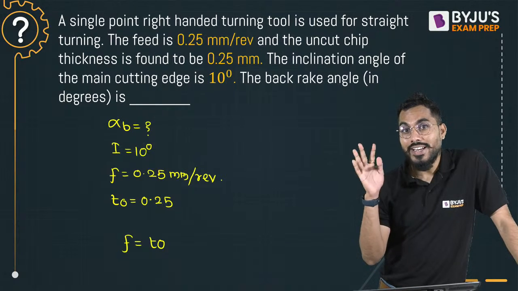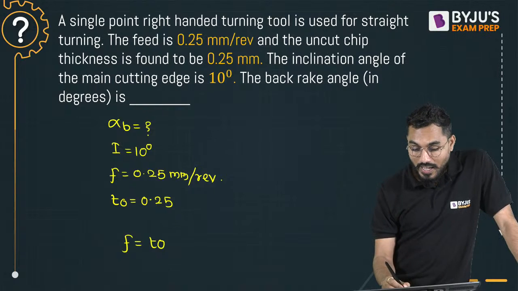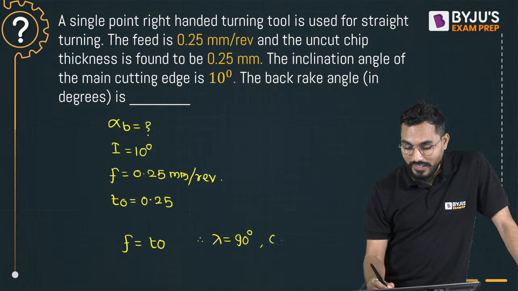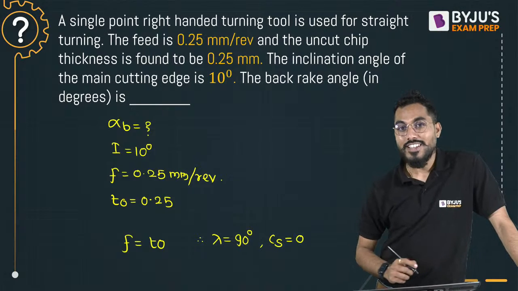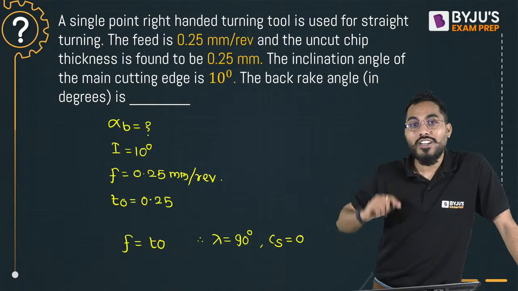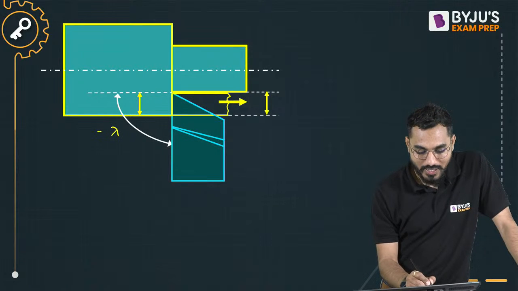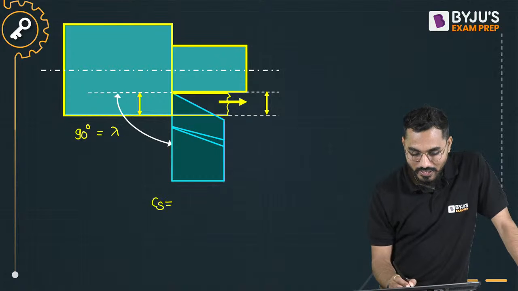There is no sine lambda or anything coming. So that means the lambda value is 90 degree. Lambda value is what? 90 degree. And the side cutting edge angle is exactly equal to 0 degree. Side cutting edge angle is what? 0. Lambda is what? 90 degree. It is conceptual. Here, what is the approach angle lambda? 90 degree. Side cutting edge angle Cs is exactly equal to 0.